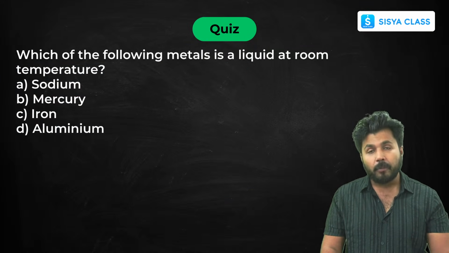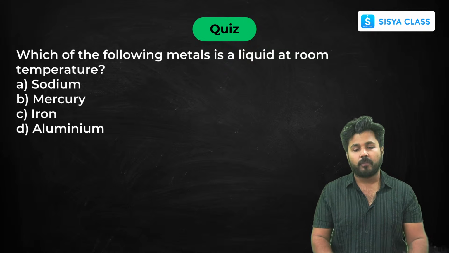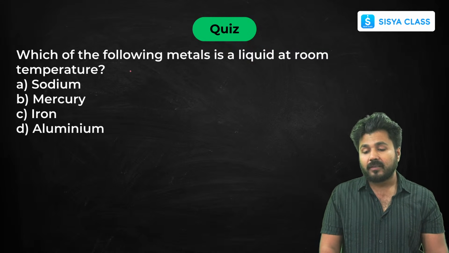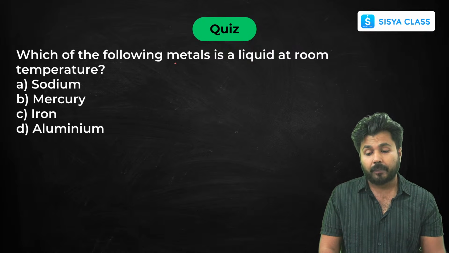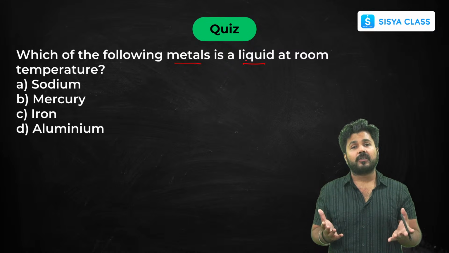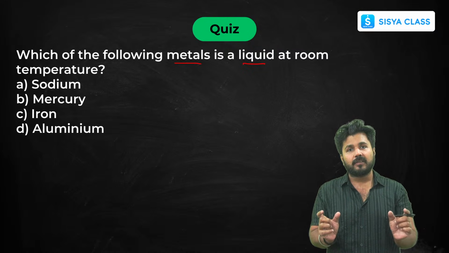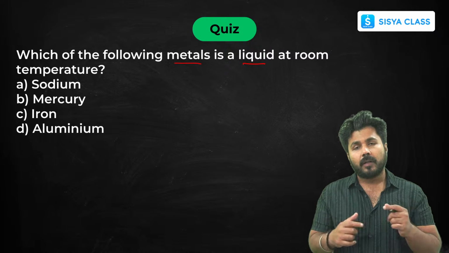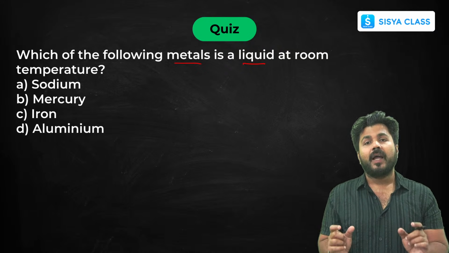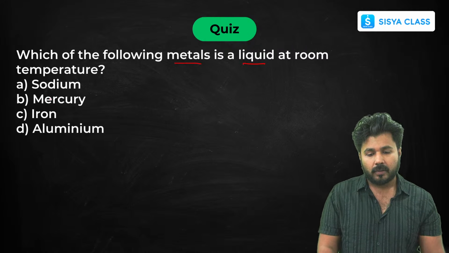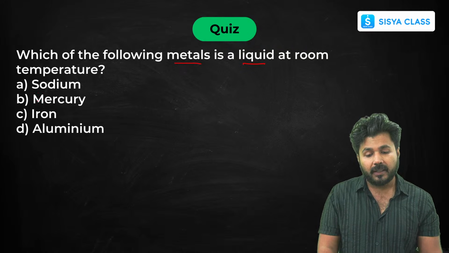Next, some questions related to exceptions, then we'll move on. Which of the following metals is liquid at room temperature? So I'm talking about metal and I am talking about liquid. Now I have already told you that to solve MCQs faster, you have to just search for keywords. You don't have to read the whole question again and again. Reading once, just search for the keywords and linking those keywords, you will get the answer. So metal and liquid, it is mercury.